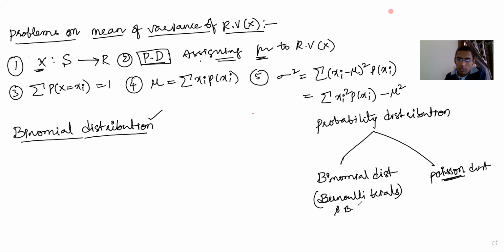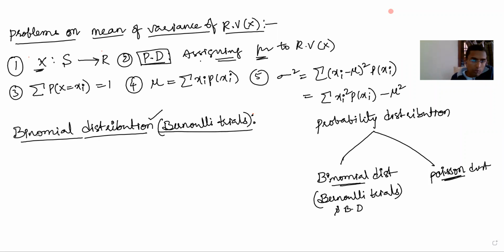Bernoulli is the scientist who found this binomial distribution. So here we say binomial distribution and Bernoulli trials.